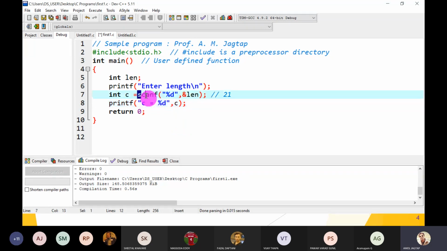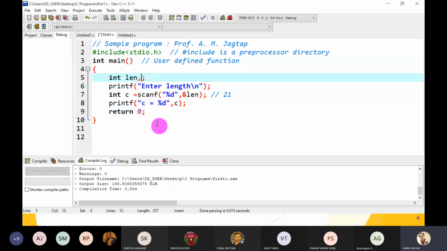So what is the function of the scanf function? How does it work? How many values do we have to scan using the scanf function? Here only one value we have to scan. So what does scanf return? It returns 1 into the C variable. So the C variable now contains 1, and when we display C, it gives you 1 as output. So this is the detail of the scanf and printf functions. Guys, hope you understand.